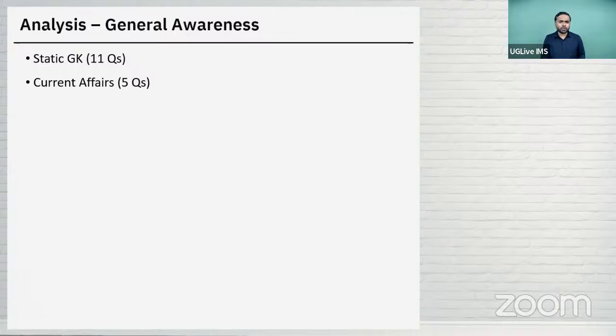So there were two questions in GK where multiple statements were given, and you needed to identify which of the following statements were correct. In a way, there were multiple questions in one question, because if three statements are given, you need to judge all three statements as right or wrong. Then there was a question on the G20 summit, and on hyperloop: what is hyperloop? Four options were given. So this was GK.